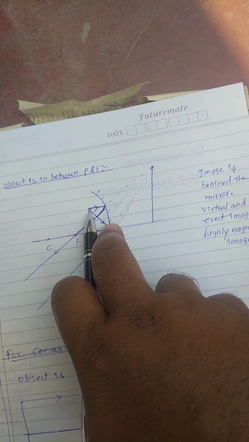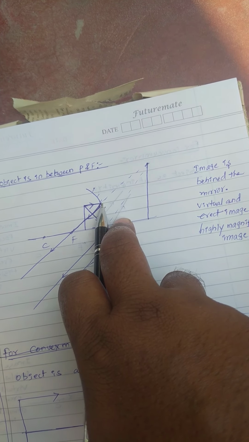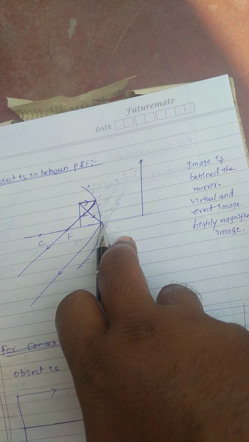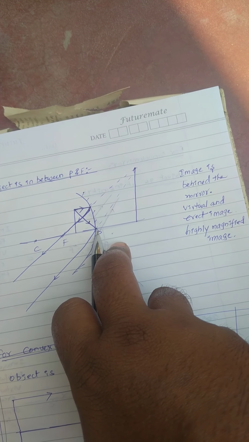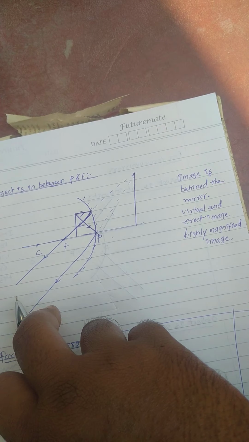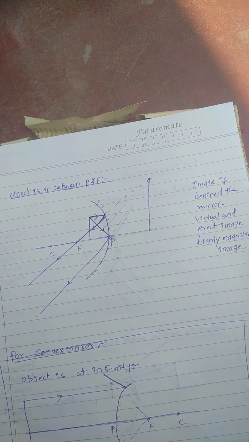You can see again, the incident light ray parallel to the principal axis, after reflection, passes through the focus. One more incident light ray is obliquely from the pole. After reflection, it will be reflected obliquely from the pole. Then here there is no intersection. This condition is an important characteristic of the concave mirror.